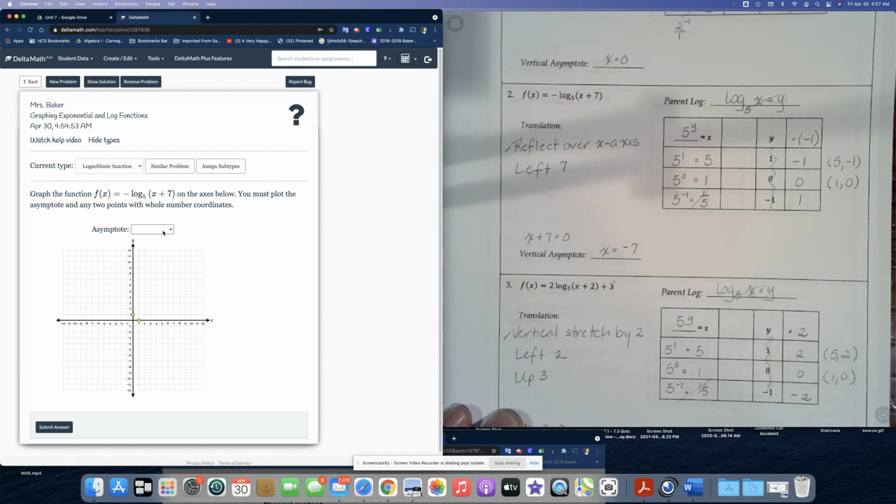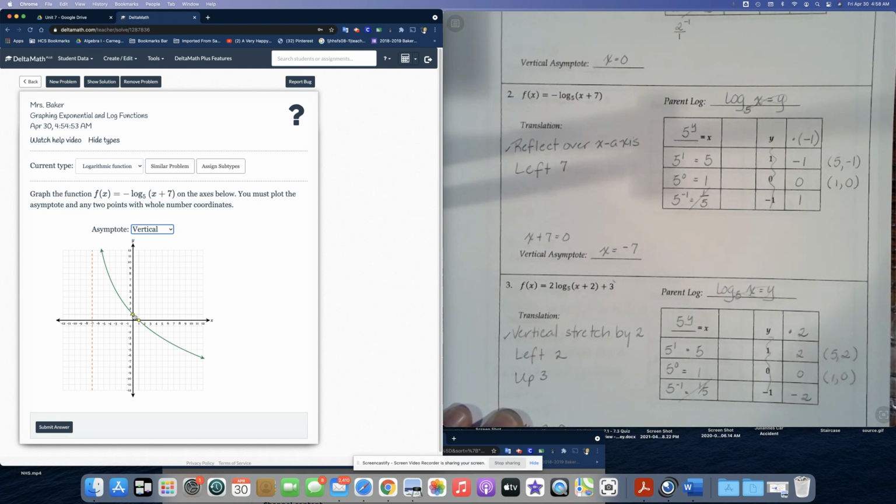Remember, the first thing that we do, we select our asymptote. It will always be a vertical asymptote. And we're going to move the dashed line over to negative 7 to reflect that vertical asymptote. Try to be as accurate as possible.